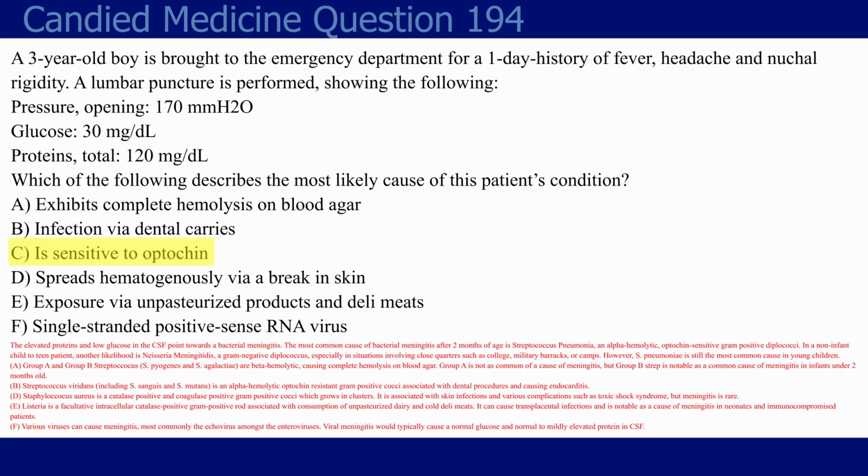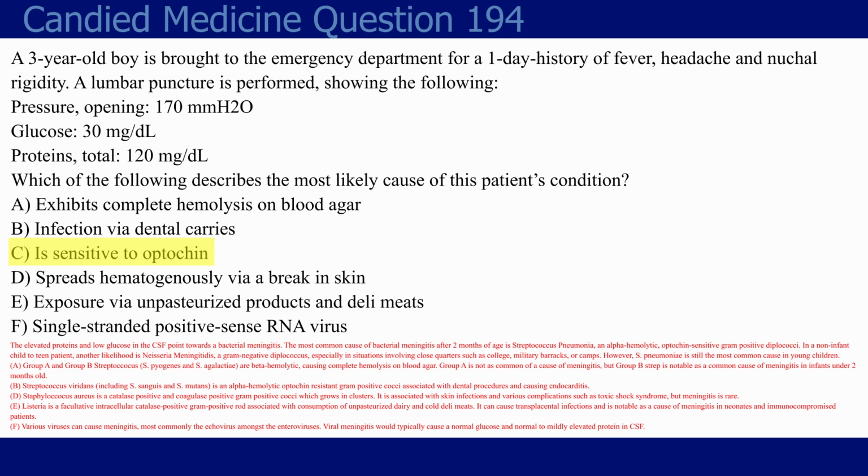Obviously, we don't want to be stuck here all day talking about Staph aureus, so let's move on. Choice C, exposure via unpasteurized products and deli meats. This is listeria. You want to know that it's intracellular, and it is a gram-positive rod, not a coccus. That's actually one way they can test you about listeria specifically for meningitis, even without an immunocompromised patient. They usually will give you an immunocompromised or elderly patient anyway, but maybe they won't go out of their way to draw attention to it, but they'll specifically tell you that there's a gram-positive rod found, and then you would know it's listeria. So unpasteurized dairy and deli meats is a huge association. It can also be transmitted vertically, so it can happen in neonates.